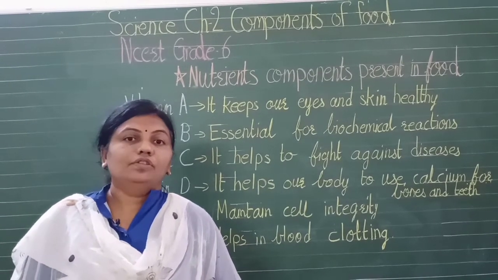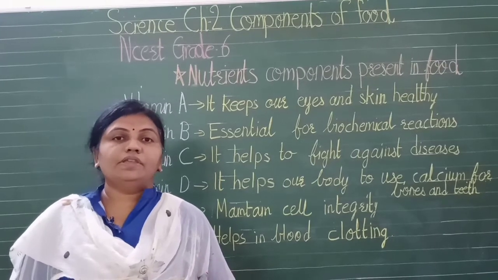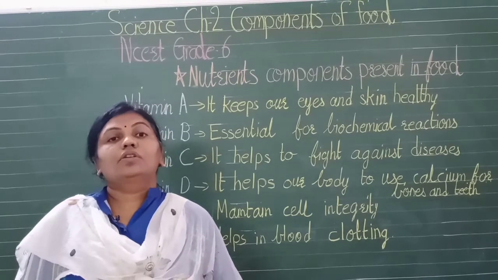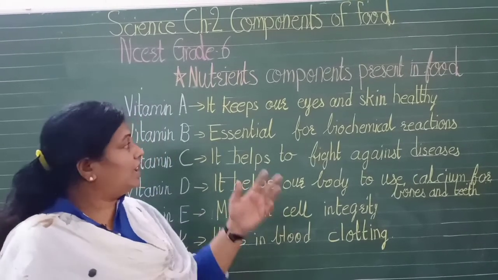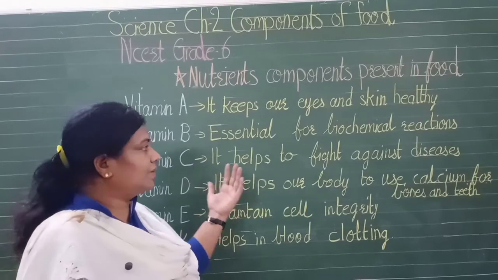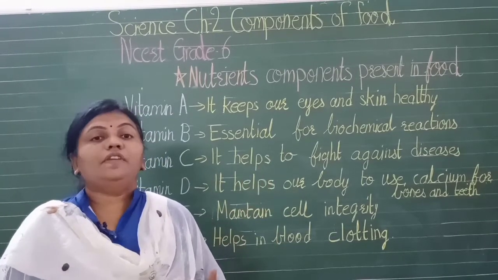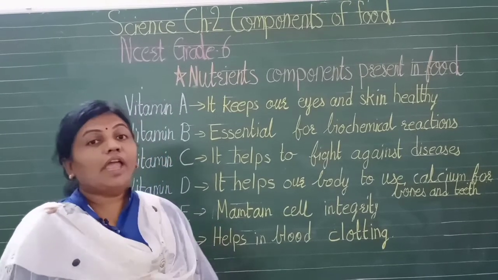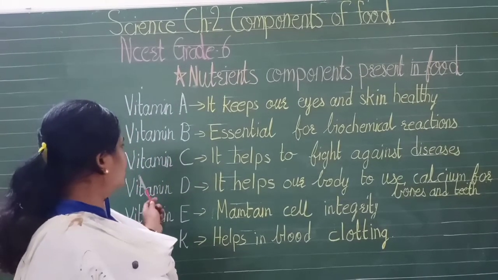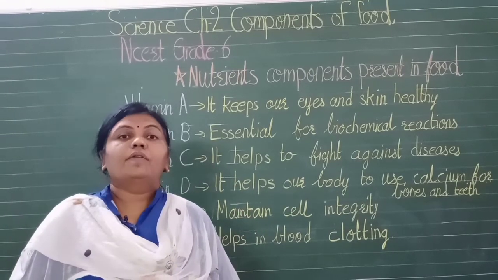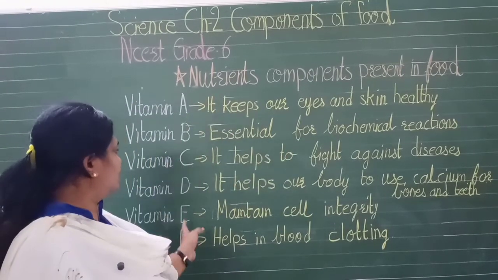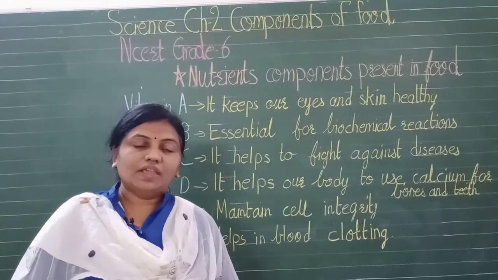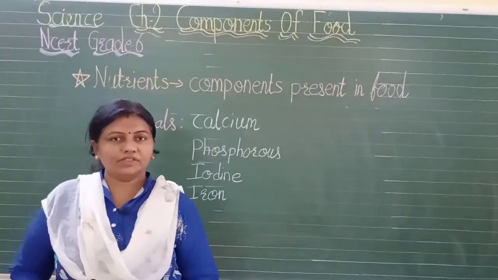So in this way you have learned that all the vitamins are very necessary for our body, and they help us to perform various functions, and also help to protect us from disease and so on. And we get most vitamins from fruits and vegetables and milk, but we cannot get vitamin C from milk. Otherwise, all the rest of the vitamins we get from milk, vegetables and fruits. Okay, thank you. So vitamins are important.